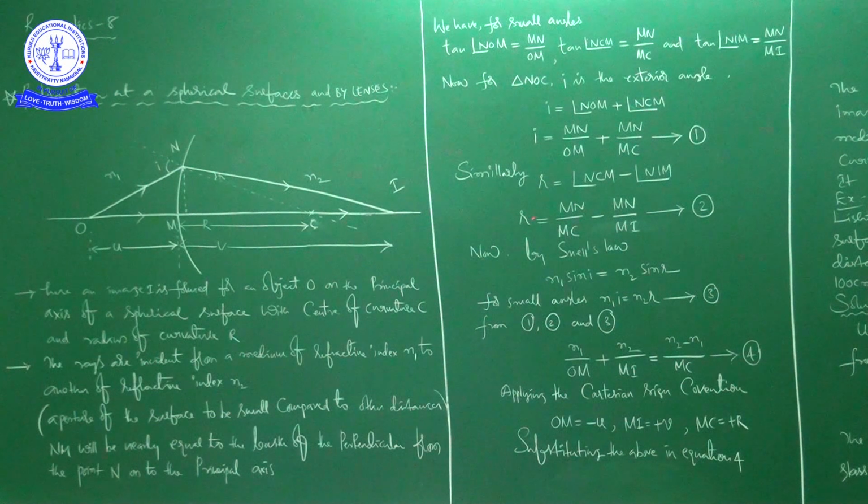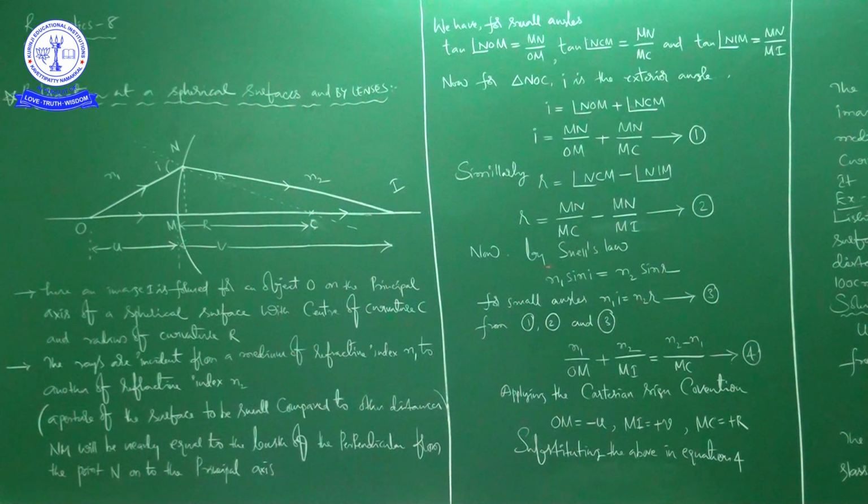So just how we have written here, similarly we have to write r is equal to MN by MC minus MN by MI. So this is equation number 1, and this is equation number 2, right?